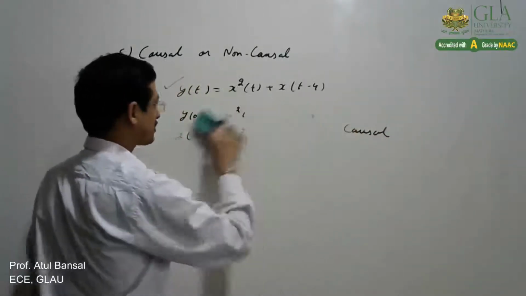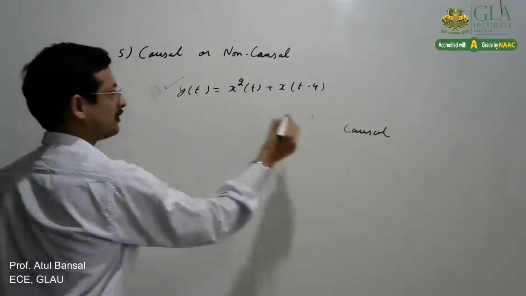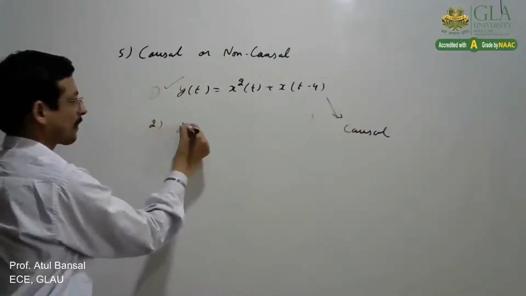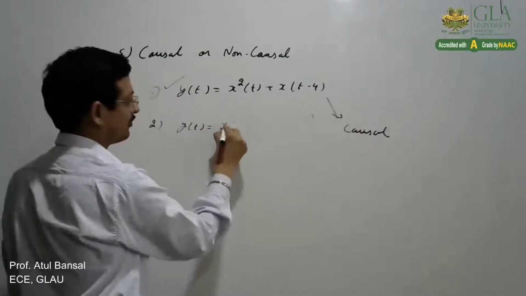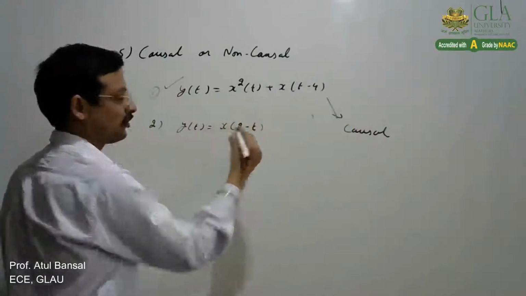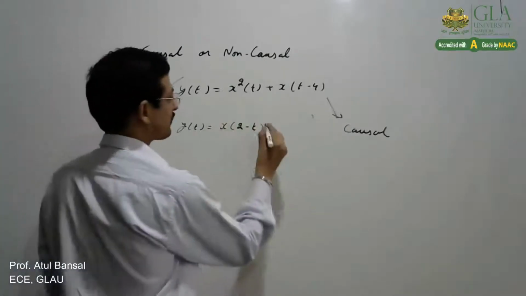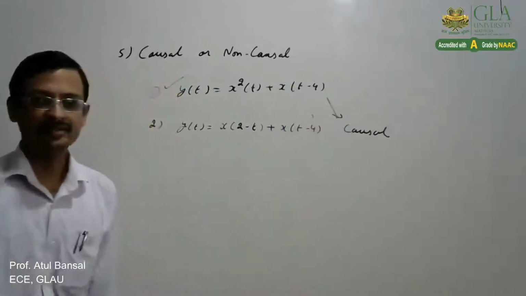Let us take another system. y(t) equals, say, x(2 minus t) plus x(t minus 1).